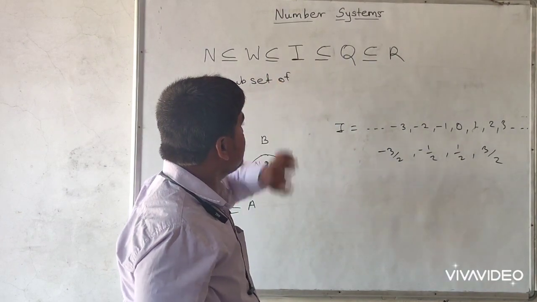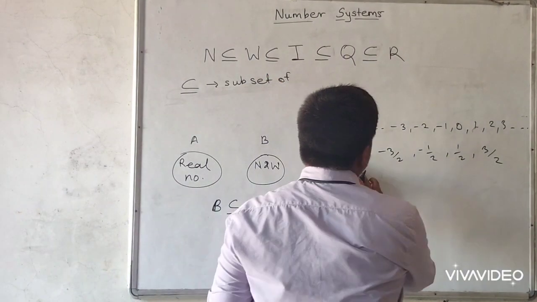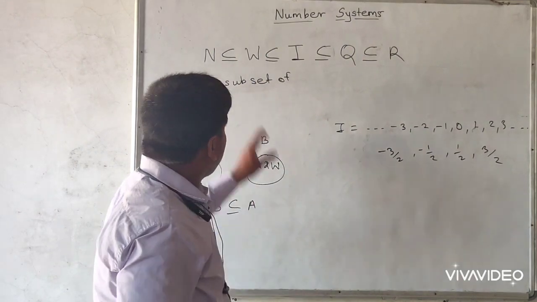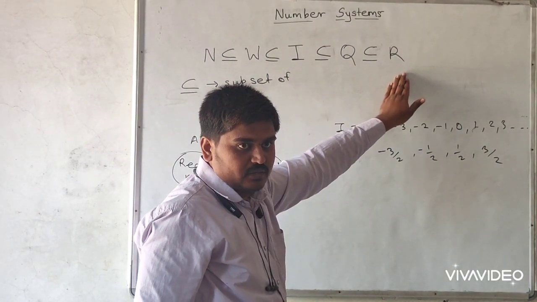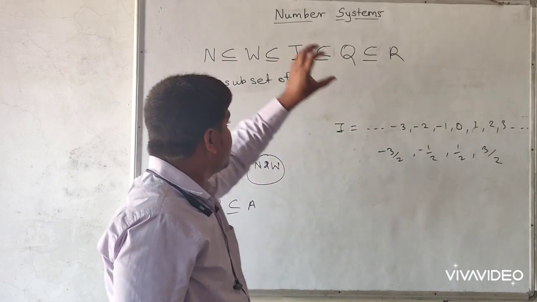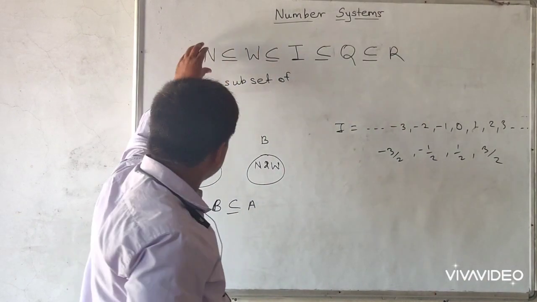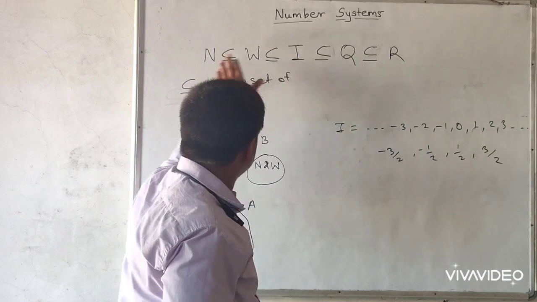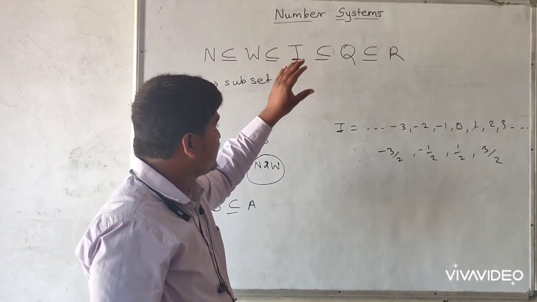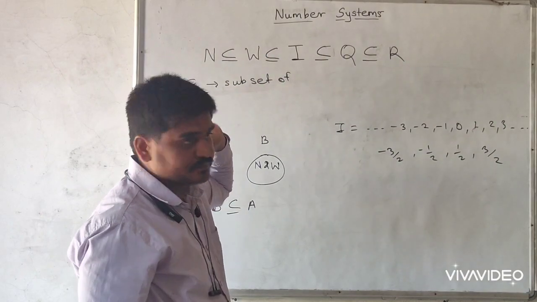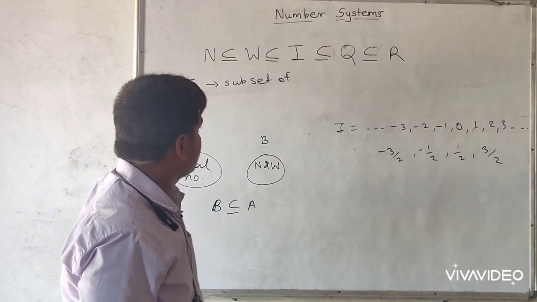So integer is a subset of rational number. And next one example, all these types of number are a subset of real number. So we know that real number contains all types of number, so this is the subpart of real number. So these all are subsets of real number. That is the most important statement, and it is very shortcut.